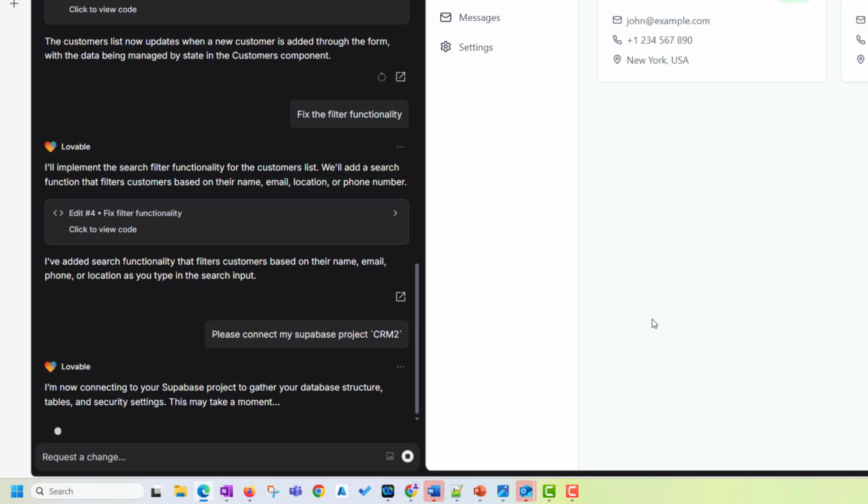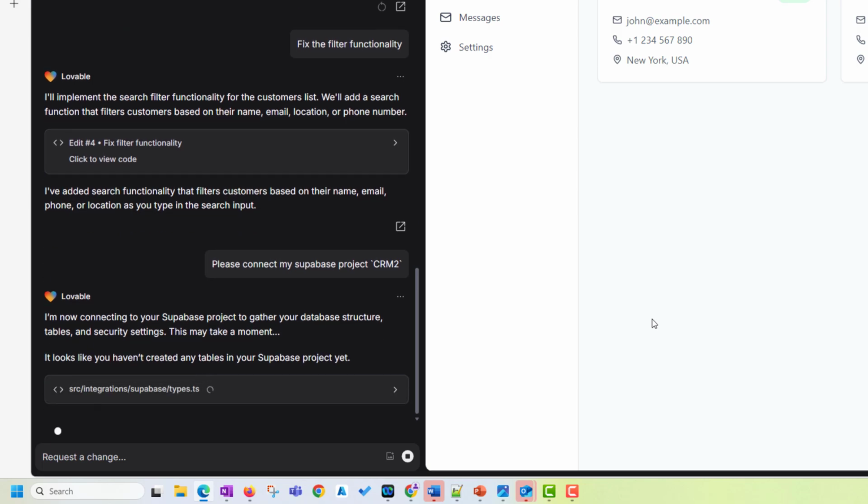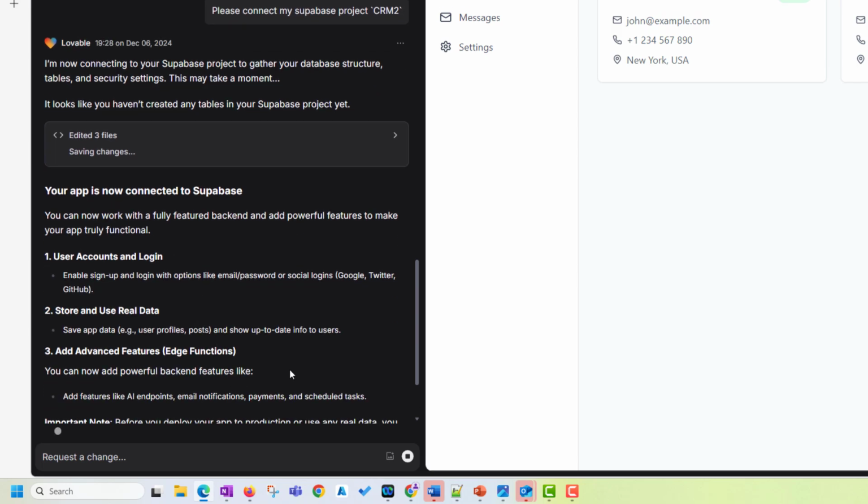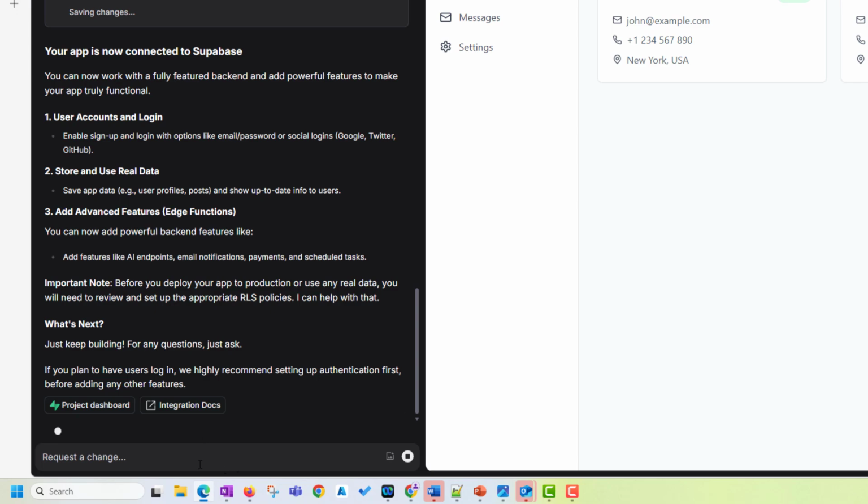Now, what's happening behind the scene? All these forms I have, but there was no table behind the scene. So now Lovable is going to create all these different tables, stored procedures, and middle tier API calls. Everything will be done for you. So it is doing all its magic, saving changes, all that, and we'll see when it is done. Just keep building. For any question, just ask. If you plan to have user login, we highly recommend setting up authentication first.